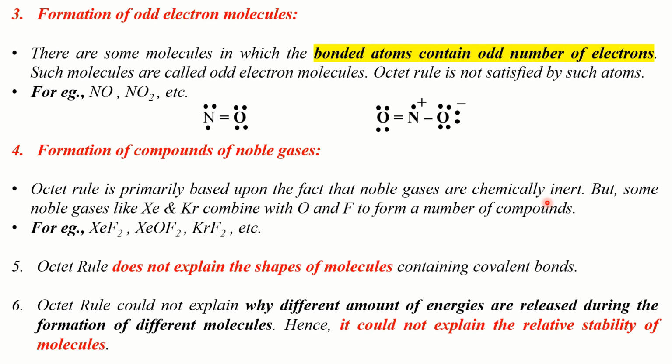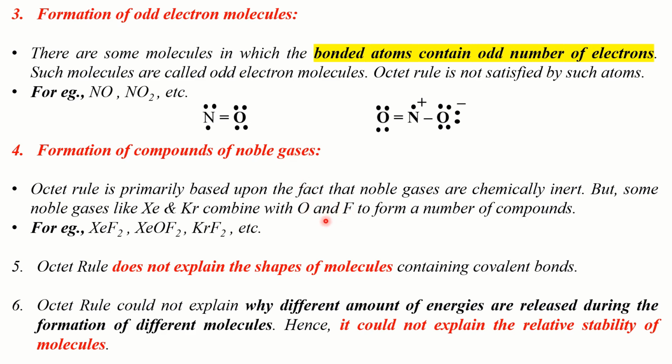But noble gases like xenon and krypton, which are supposed to be inert, combine with atoms like oxygen and fluorine, and they form a number of compounds. These are a few examples of the compounds formed by xenon and krypton with oxygen and fluorine. So, the fourth exception to the octet rule is the formation of compounds by noble gases with atoms like oxygen and fluorine.